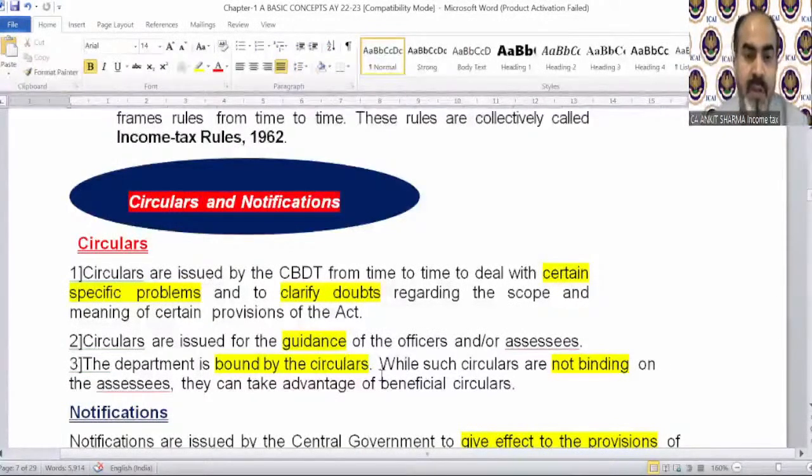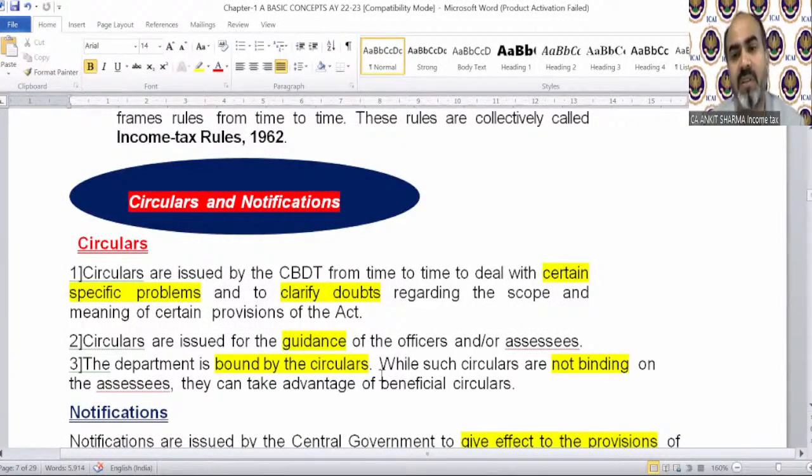Circulars are issued for the guidance of the officers and or assessee. The department is bound by the circular. Department needs to obey the circular. Department means the department people like assessing officer, income tax officer, they are bound by the circular. They have to fulfill the requirements of circular.